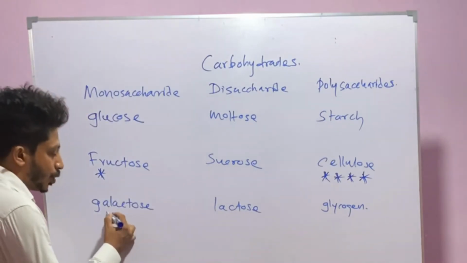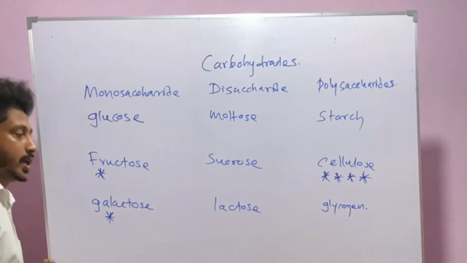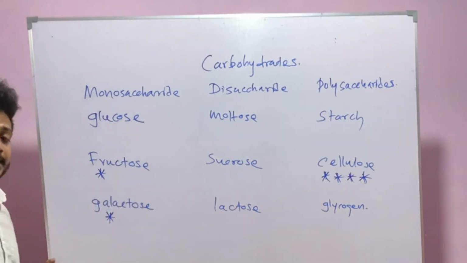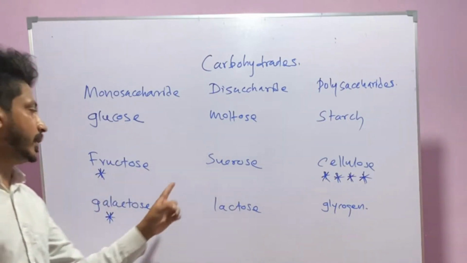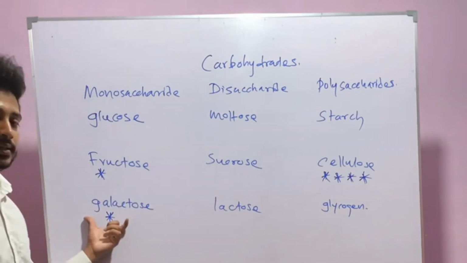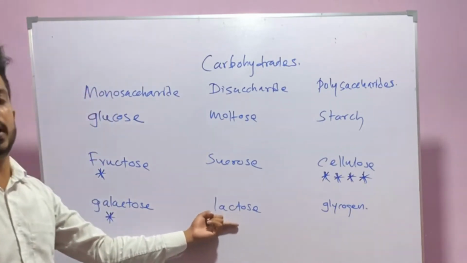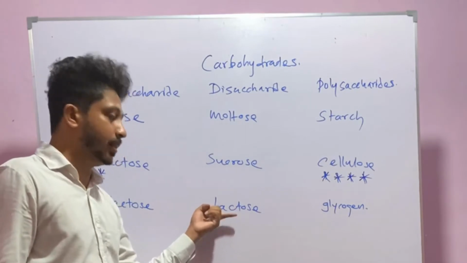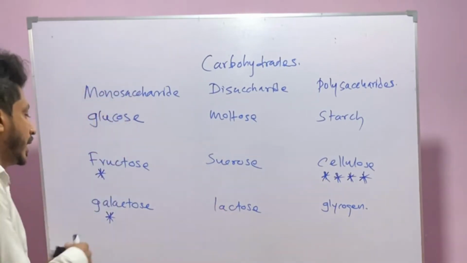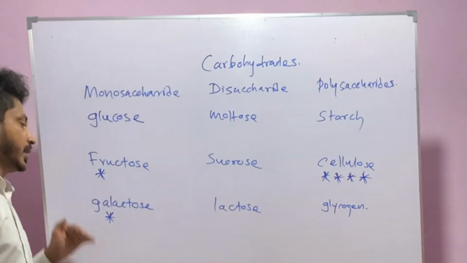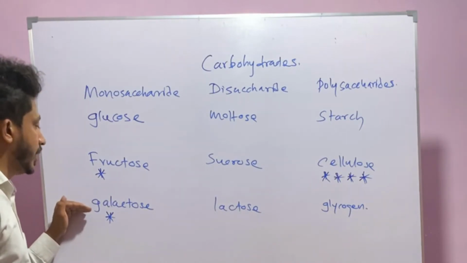And galactose is the only carbohydrate which cannot be seen in plants. Lactose is present in plants in a very small amount, but galactose is the only carbohydrate type that cannot be seen in plants.